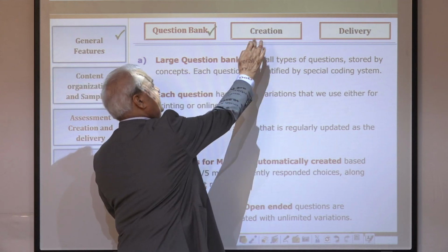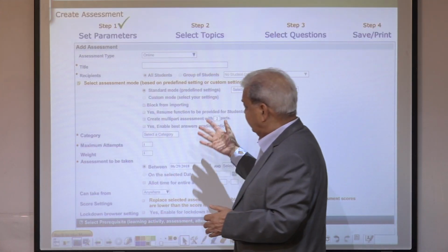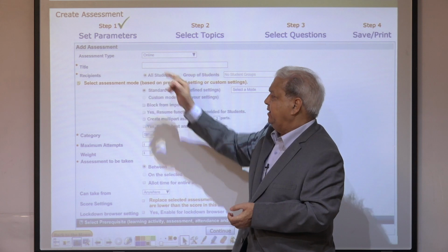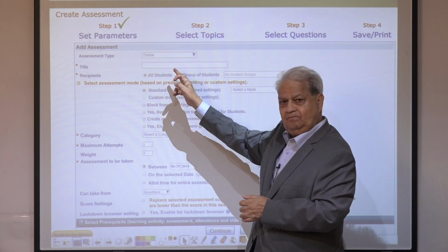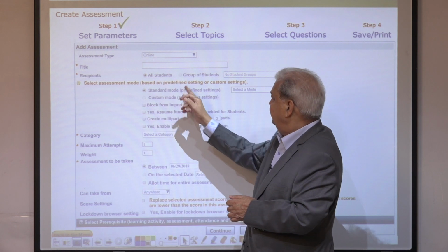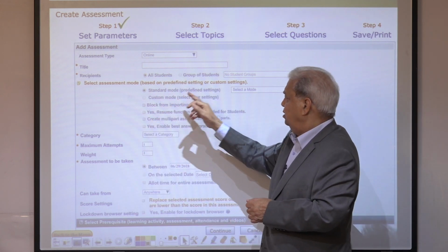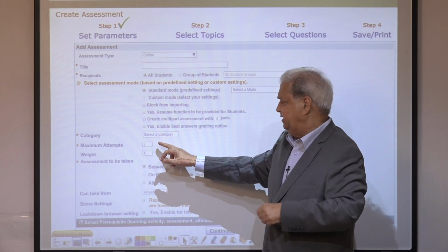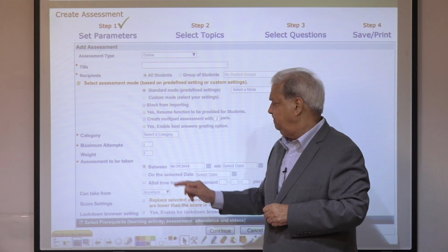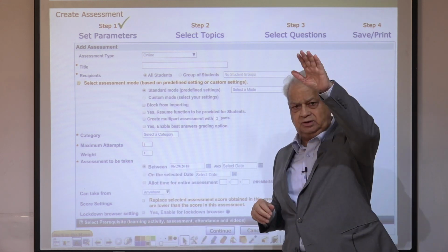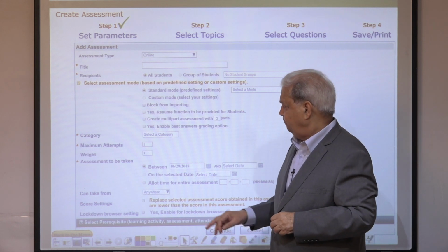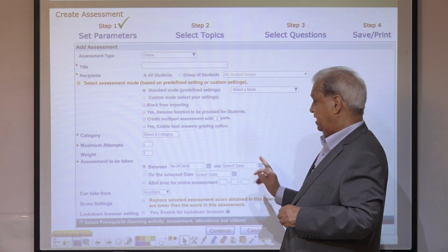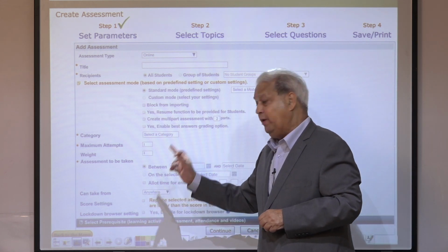Next, how is the assessment created? Now this is the parameters setting screen that comes. Assessment title, assessment type, who are the recipients, group or all, student mode, category from the gradebook, how they are to be graded, maximum times allowed, how much weightage of this test as compared to other tests in the gradebook, assessment will be taken between these dates or on a selected date at a selected time, and then can take from where?